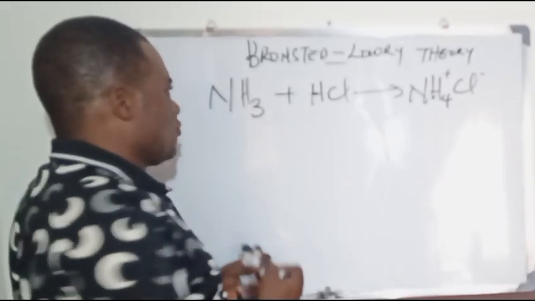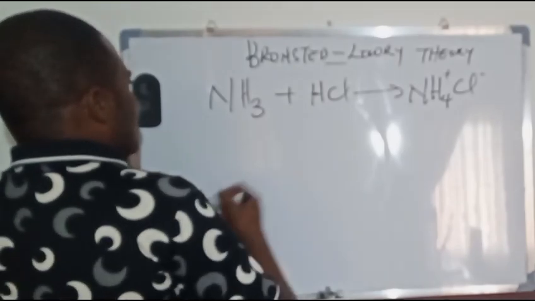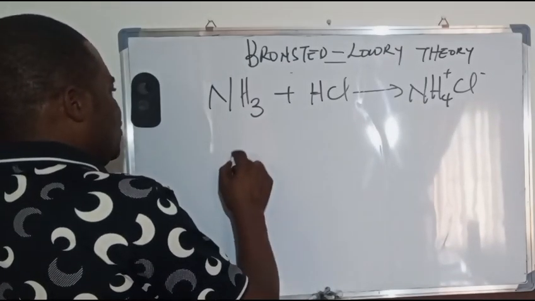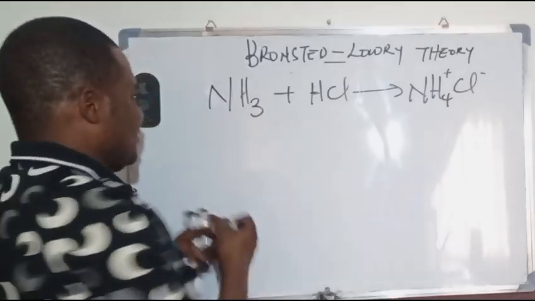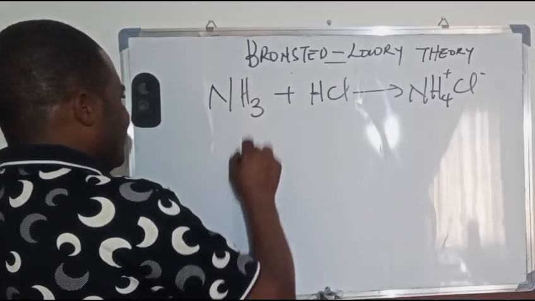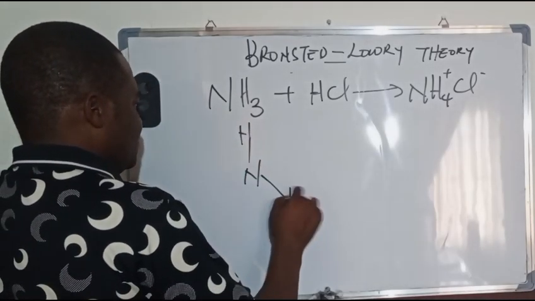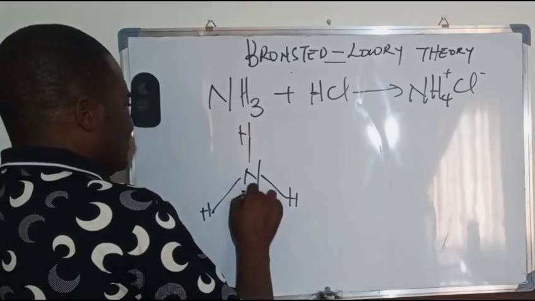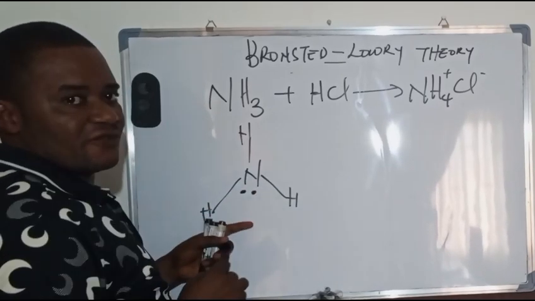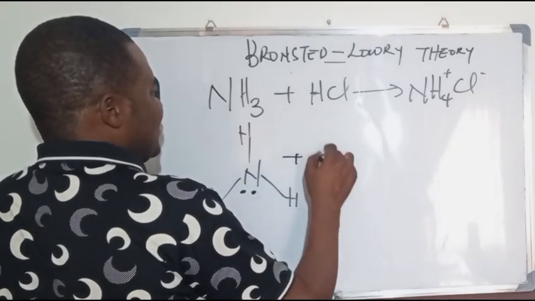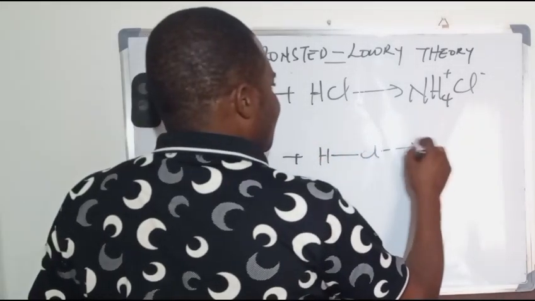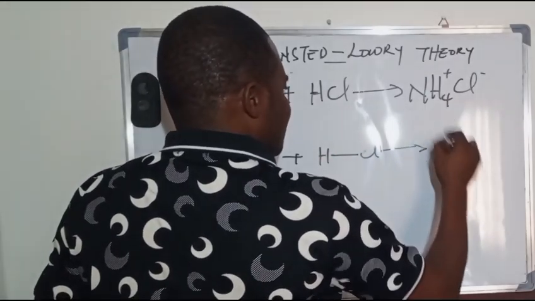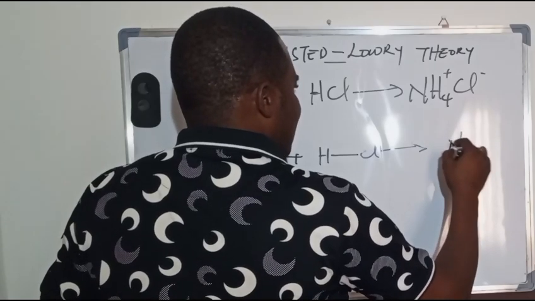Let's see if it is true or not. If we take a look at the Lewis structure, you will see that this is ammonia, with a lone pair of electrons. And this is HCl. This will give you the compound you have here.